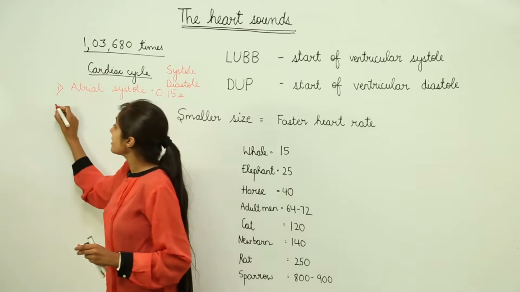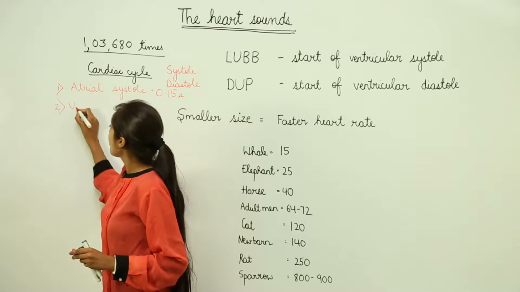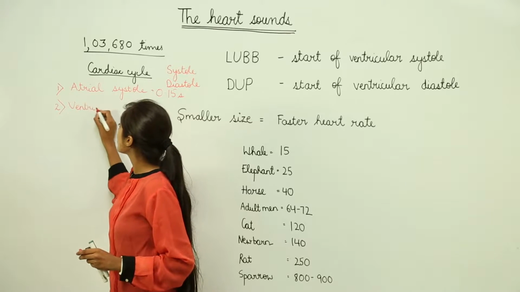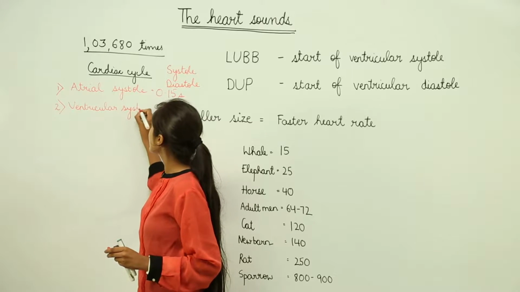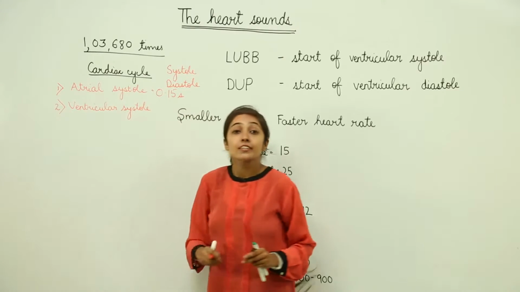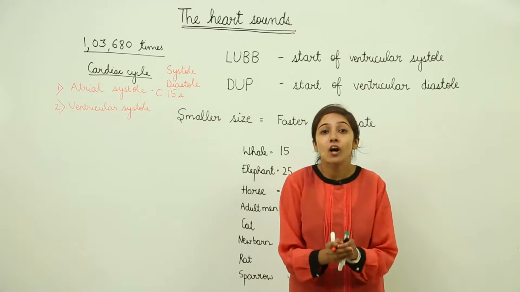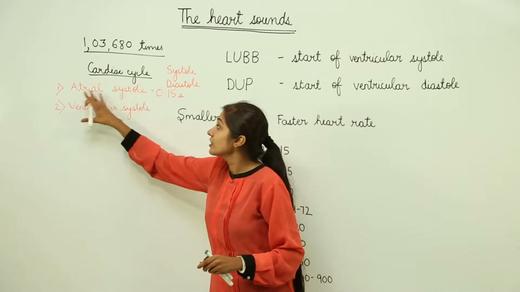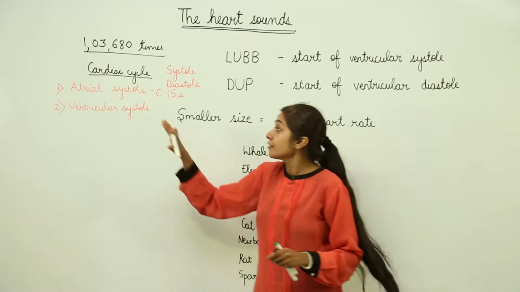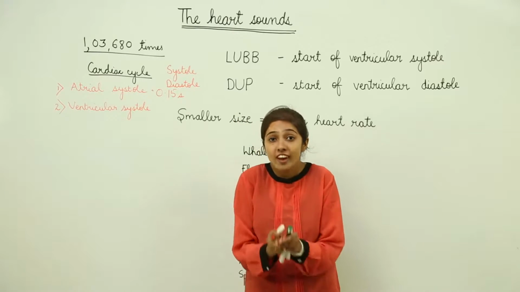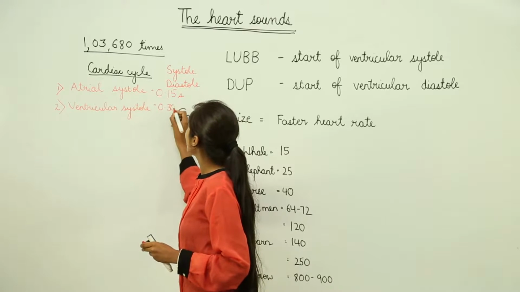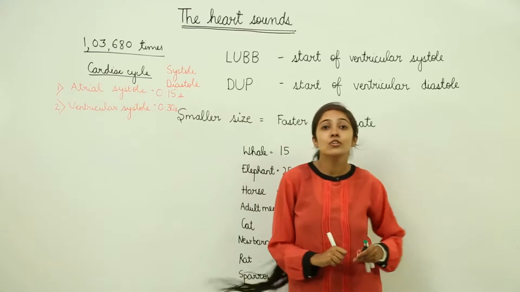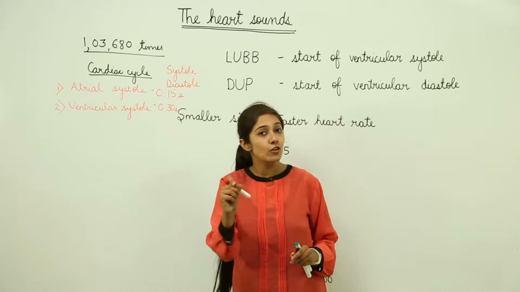The second phase in the cardiac cycle is ventricular systole. It means the ventricles are going to contract now. After the atrial systole, the ventricles are going to contract, and this is going to last for 0.30 seconds.